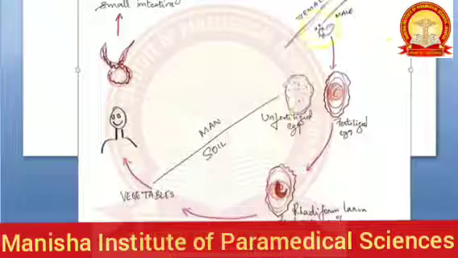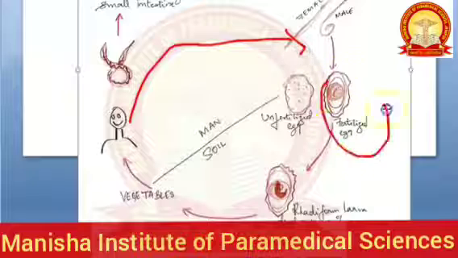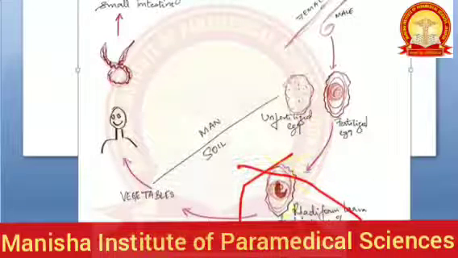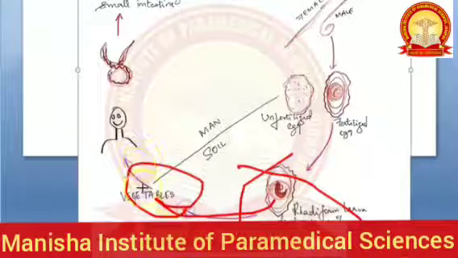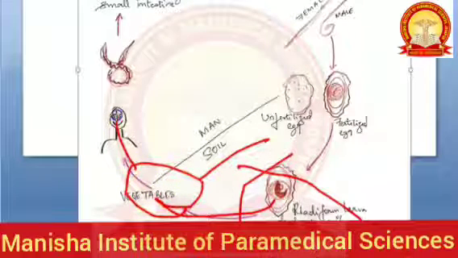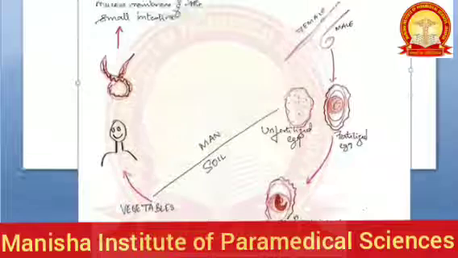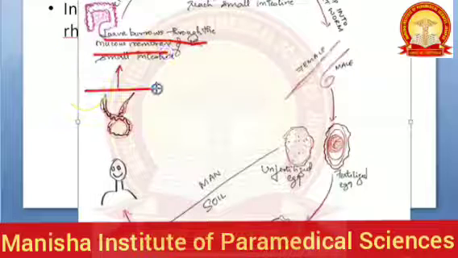Okay, now what happens, this man, whenever he defecates, that feces will contain this fertilized egg. So in the soil, this fertilized egg will develop into rhabditiform larva, in the soil. Within the egg, this rhabditiform larva will develop, and it will be sitting on these vegetables, which he will not wash because these vegetables are grown in soil. Now this man will eat this, and then in the small intestine, this larva will come out, and you will get this small larva which has come out. This larva now burrows through the small intestine, reaches the blood, and from the blood reaches the lungs.